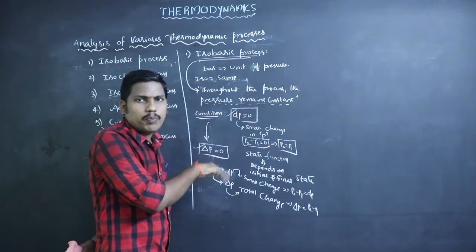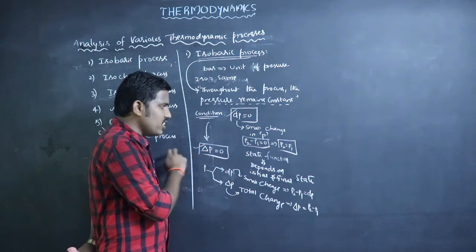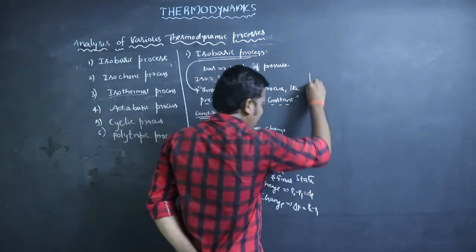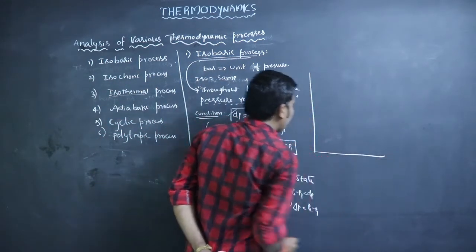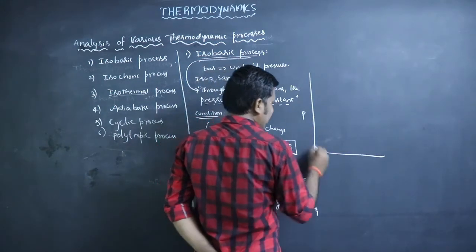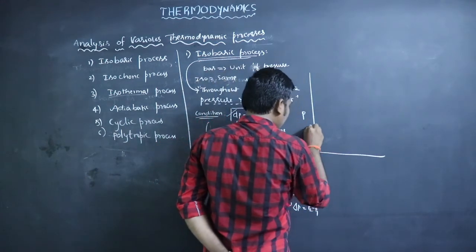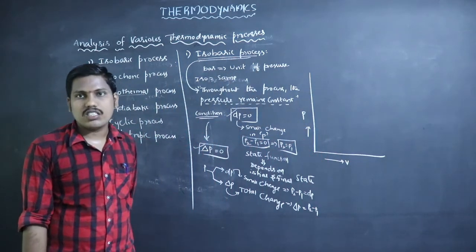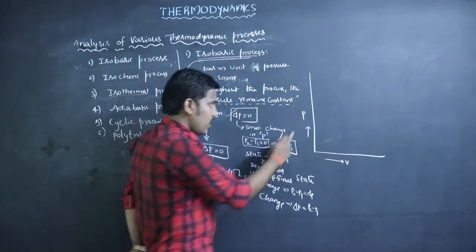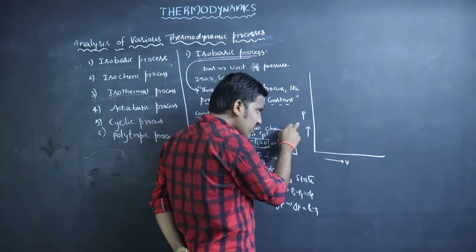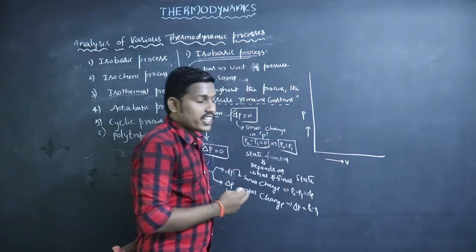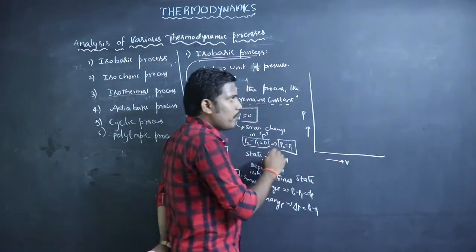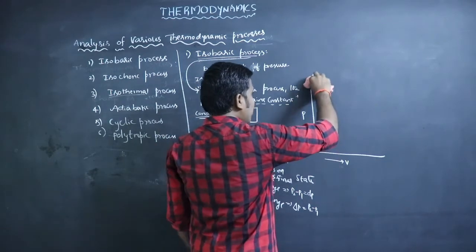Total change means throughout the process, while small change means a particular small interval. For example, if we draw a pressure-volume graph, the x axis is the volume axis and the y axis is the pressure axis.